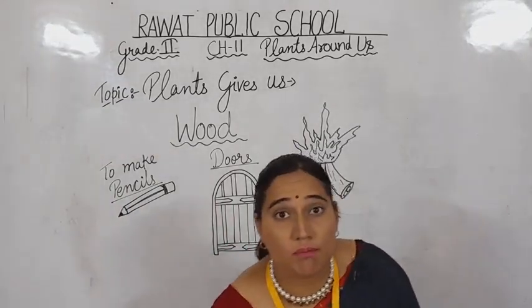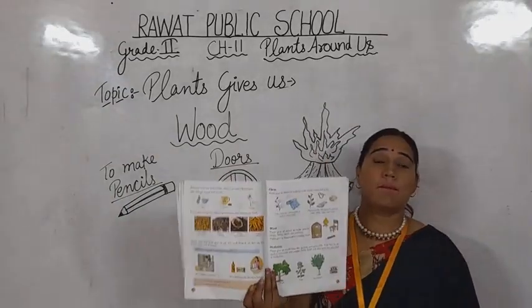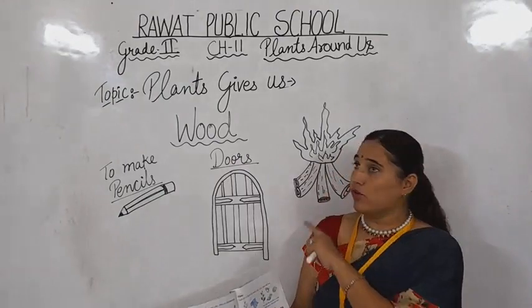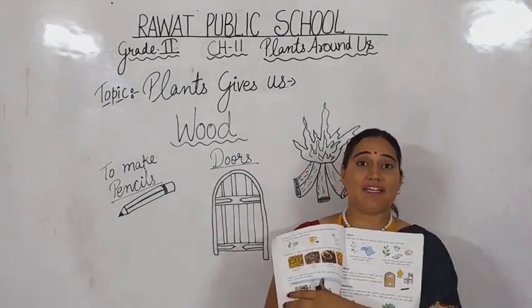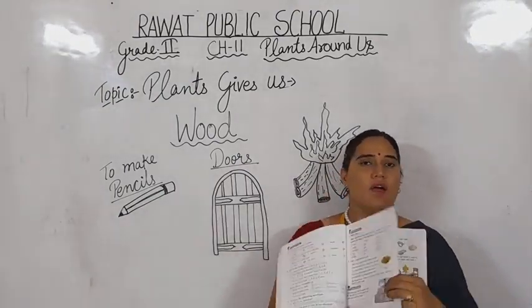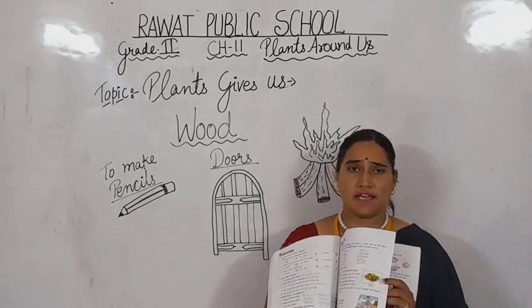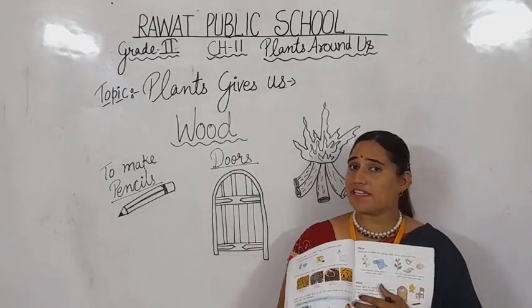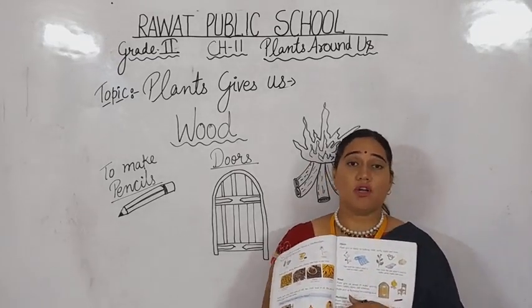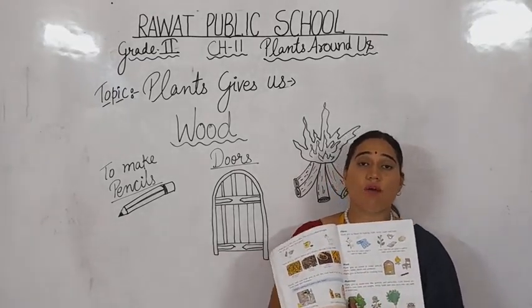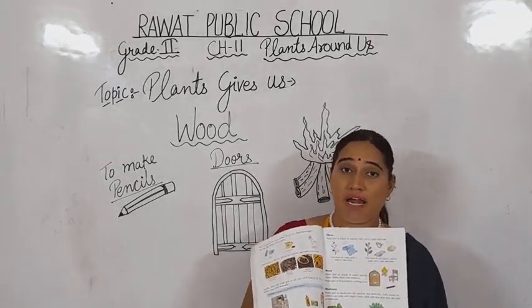And the most important thing which we make from wood, or plant, is paper as well. Why do we say again and again that you should not waste paper in the class? Because paper comes from the tree, or plant.